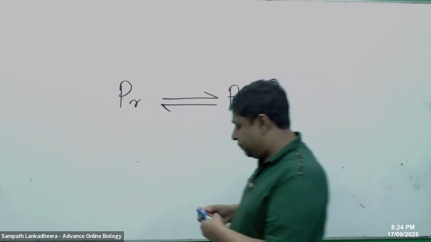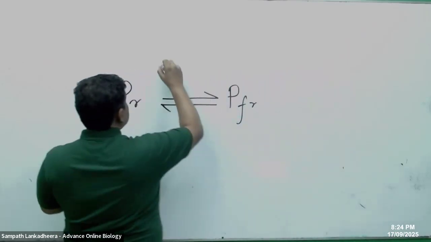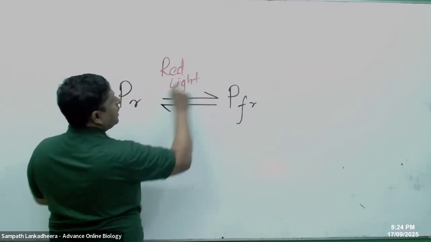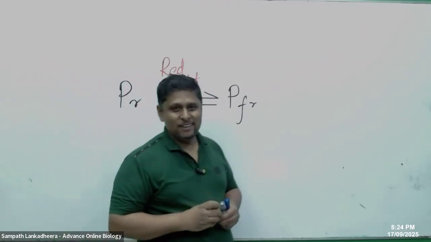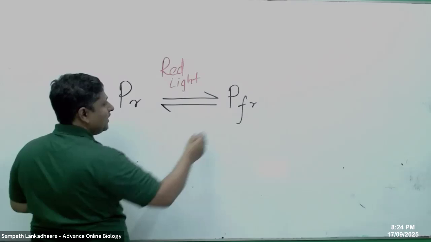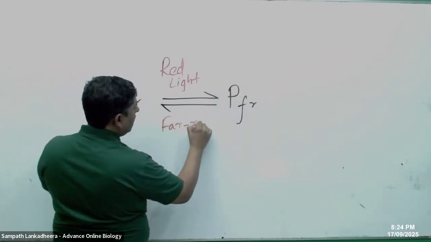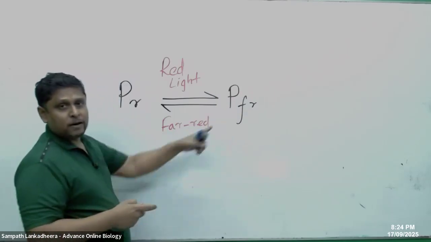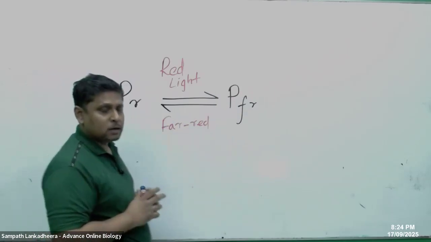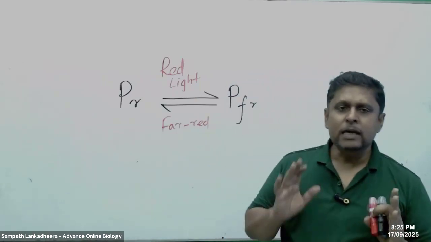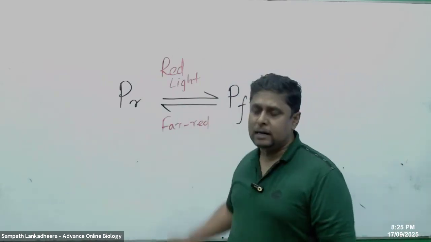Same thing can happen for PR when it receives red light. With red light, it goes into PFR. Then same like that, if PFR receives far red light, PFR can transform back into PR. So PR and PFR transformation is happening under red light and far red light.